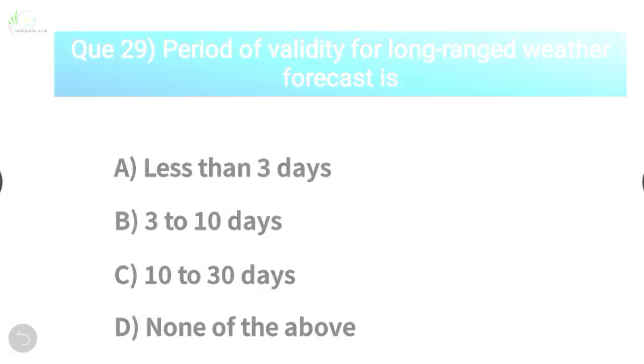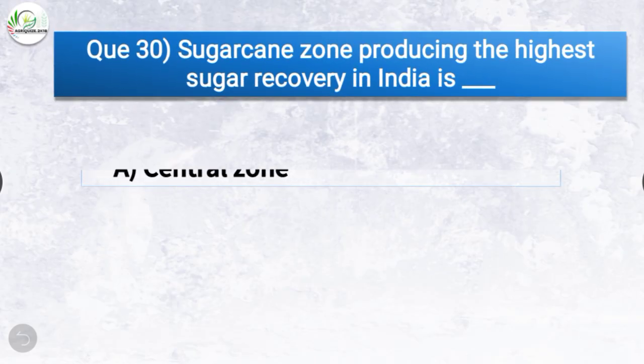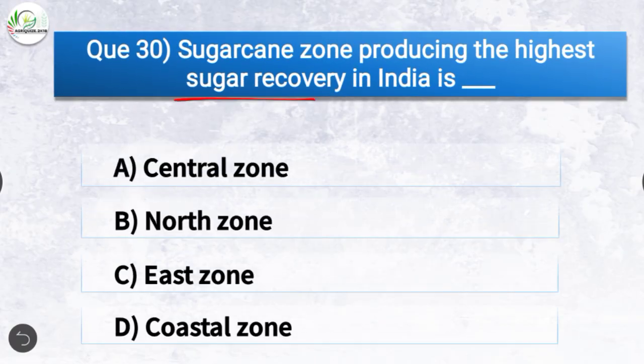Question number 30. Sugarcane zone producing the highest sugar recovery in India is. The options are central zone, north zone, east zone, coastal zone. The correct answer is option D, coastal zone. So the sugarcane zone producing the highest sugar recovery in India is coastal zone.